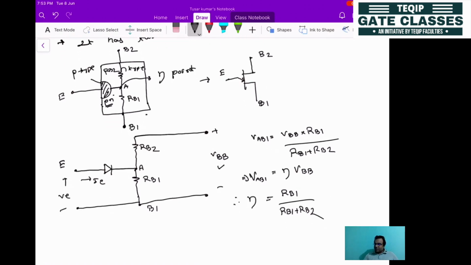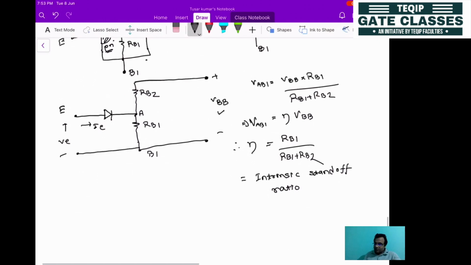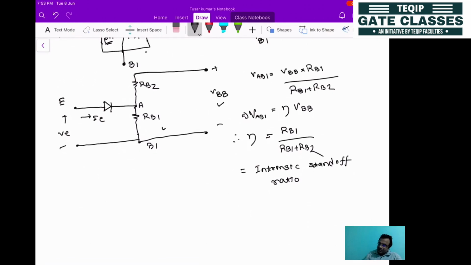So what is the term for eta? It is called the intrinsic standoff ratio. So intrinsic standoff ratio is nothing but RB1 divided by RB1 plus RB2. Now this is representing the exact unijunction transistor.